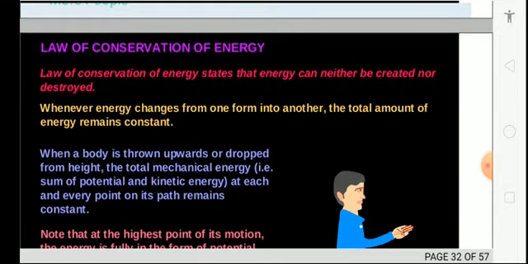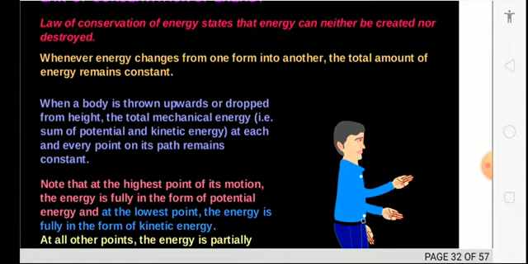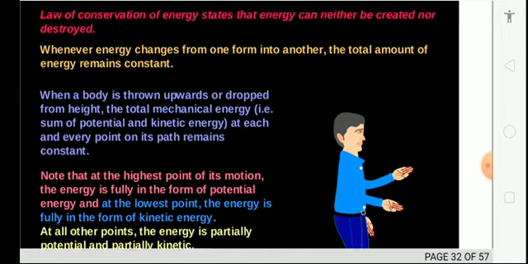Now what is the law? The law of conservation of energy says that energy can neither be created nor destroyed. It is just converted from one form to another. The total amount of energy in the universe remains constant. When an object is thrown upward or dropped from a height, the mechanical energy, that is the sum of the potential energy and kinetic energy, at every point on its path remains constant.